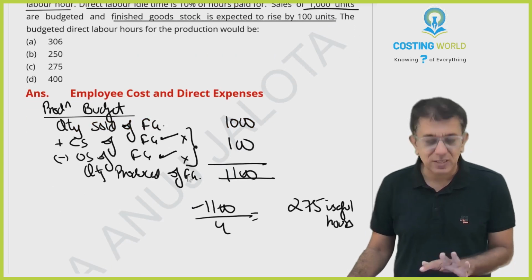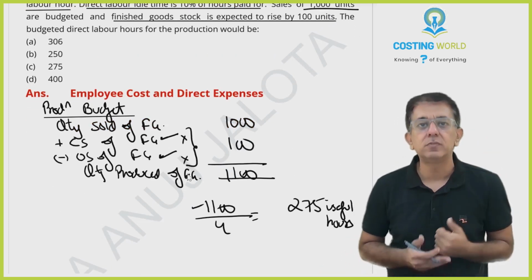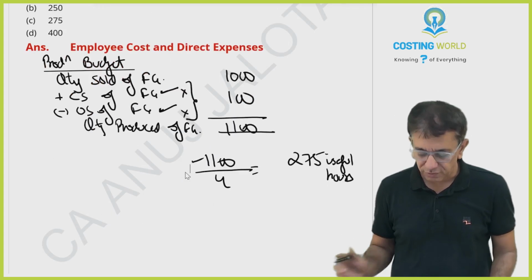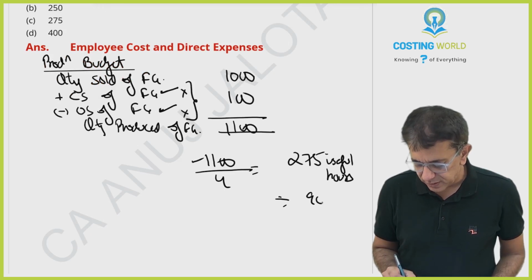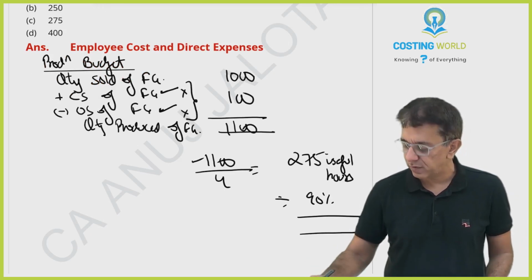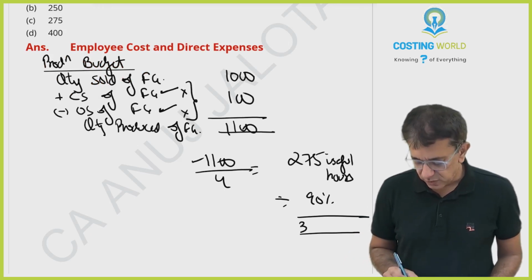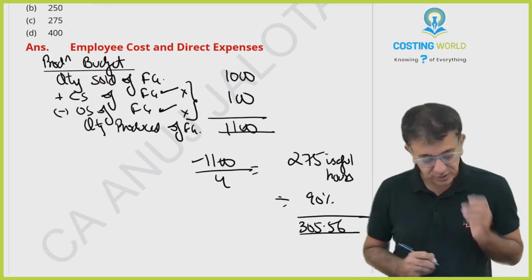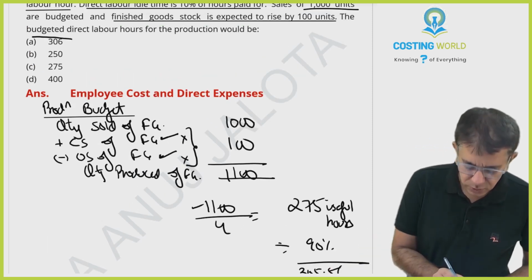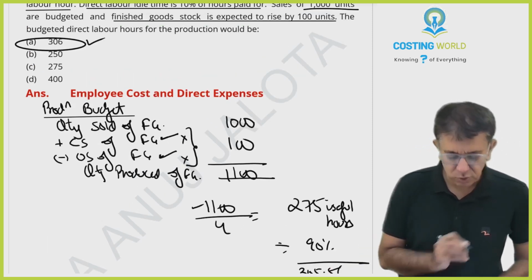Tell me one thing, does this represent 110% or 90%? 90%, no? Because these are the hours that we will be working. So divided by 90%, this will give you the hours to be paid for, which is 305.56. These should be the hours paid for. I guess the closest to that is this particular answer, so the answer should be this one.